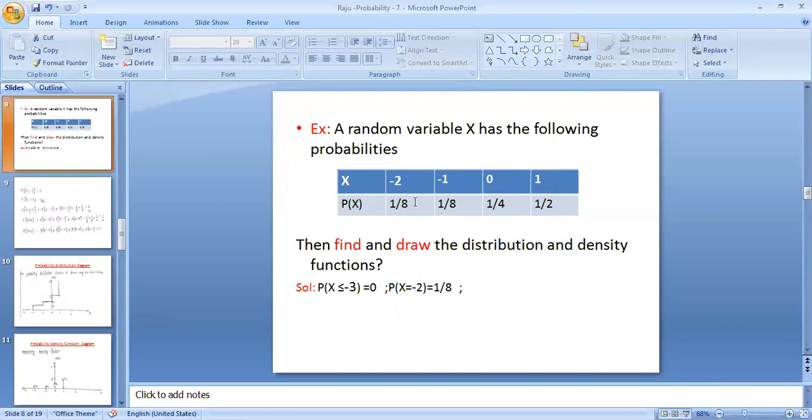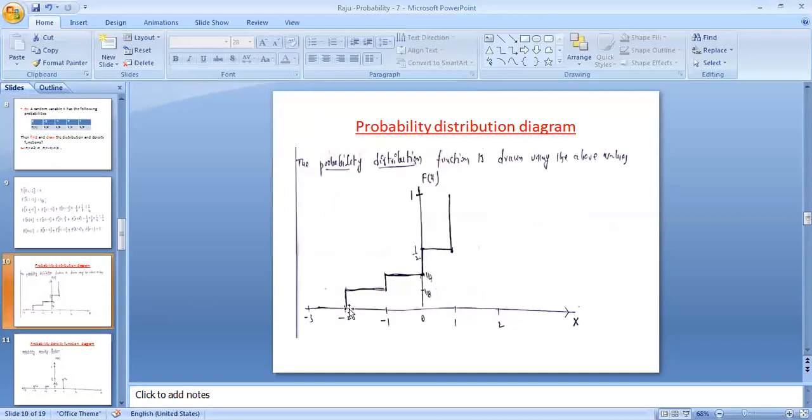At minus 2 the probability is 1 by 8. So you can draw the step function for a probability distribution function. If you combine these magnitude values, you can see it is a step function. So it is the probability distribution function.